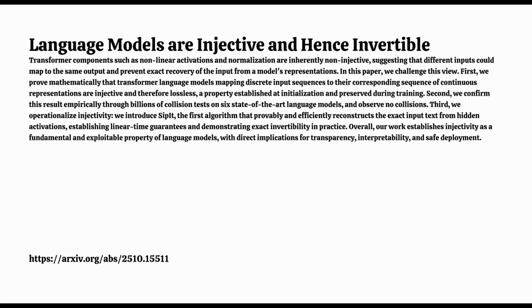So yeah, this work really nails down injectivity as a core structural property of these decoder-only transformers. The hidden states truly do contain the full information about the input, and this holds up through training. It's a fascinating result showing how much the architecture itself dictates these properties. The proof here is specifically for decoder-only language models. It does make you wonder, though, this lossless property, this injectivity, could it apply to other complex architectures, maybe multimodal models dealing with images or music? Or is extending the analysis there still a significant open question for the field?